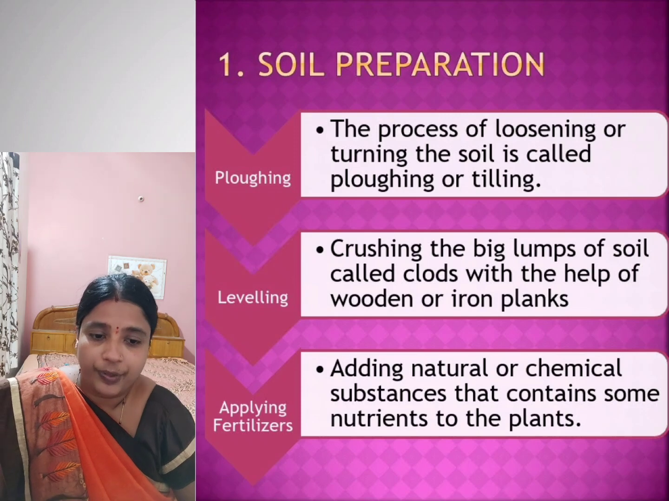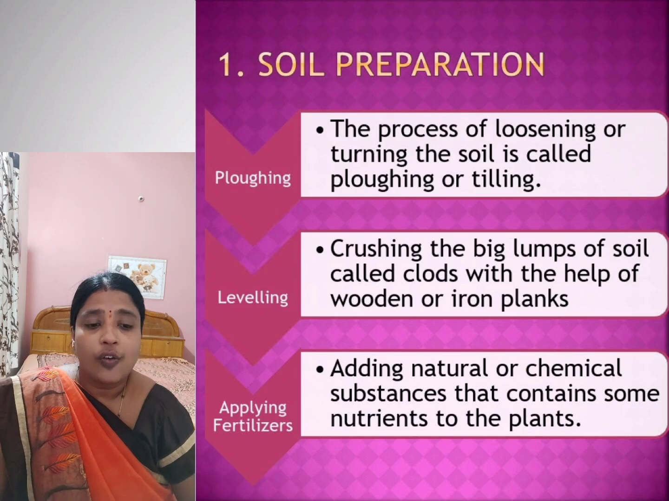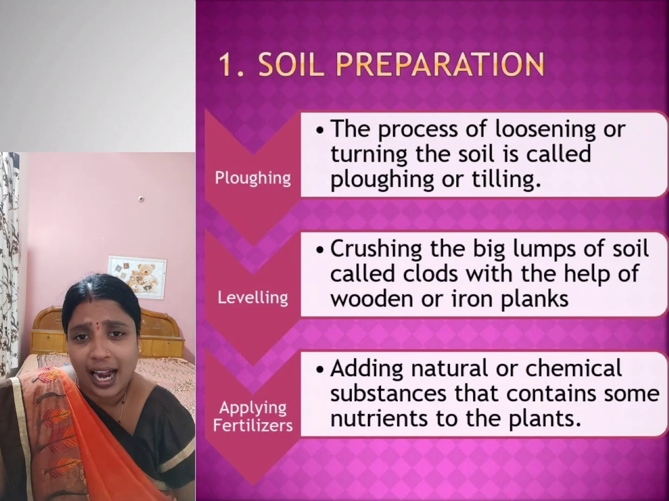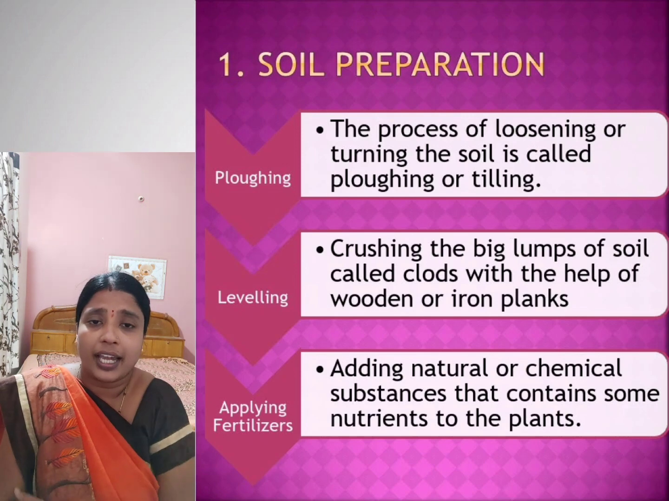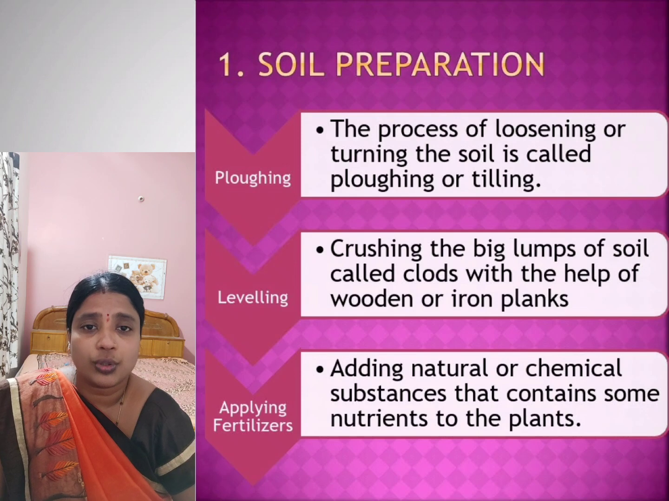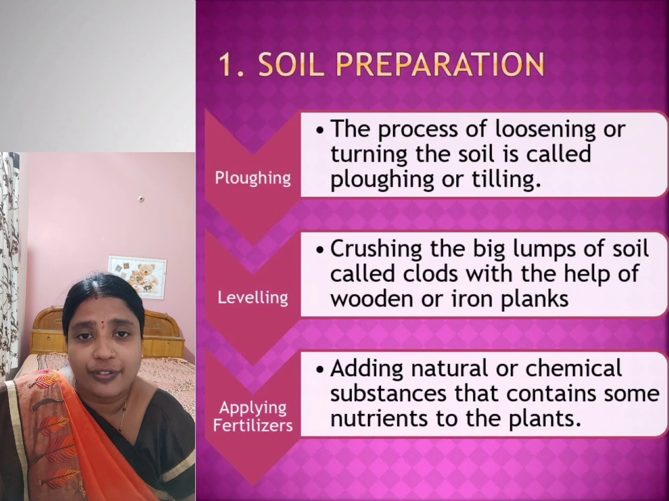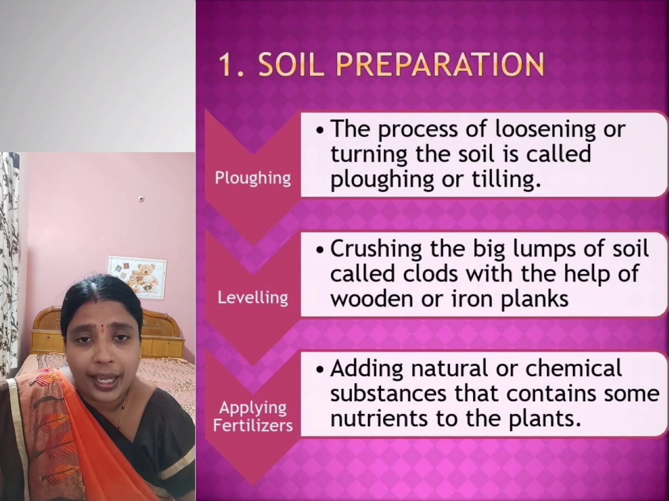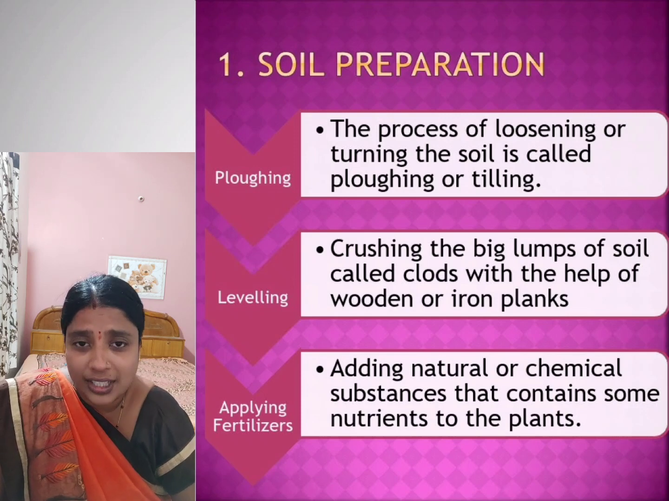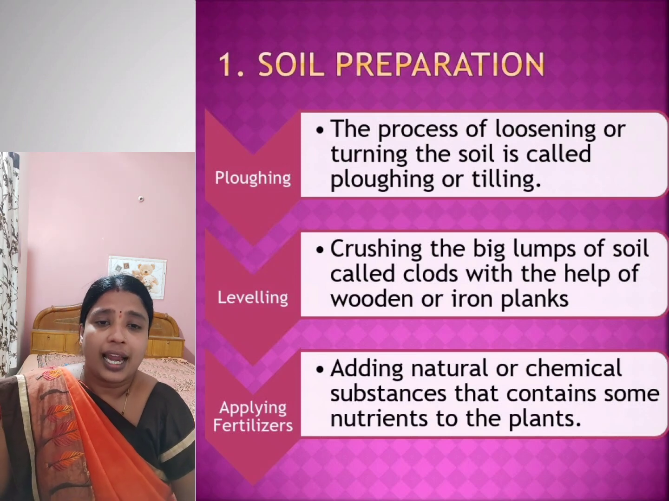Now what is plowing? The process of loosening or turning the soil is called plowing or tilling. Why do we need to loosen the soil? Is soil hard? Yes, the soil becomes hard over a period of time. This hard soil needs to be loosened, because it is not possible to sow the seeds in hard soil, and the plants would not stand firm. Also the plants would not be able to absorb the nutrients from the soil, and the roots will not be able to reach deeper if the soil is not loose. So the soil needs to be loosened and it needs to be turned.